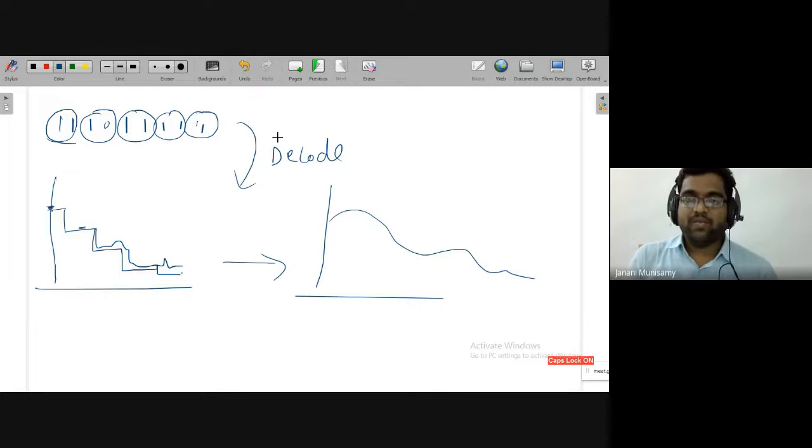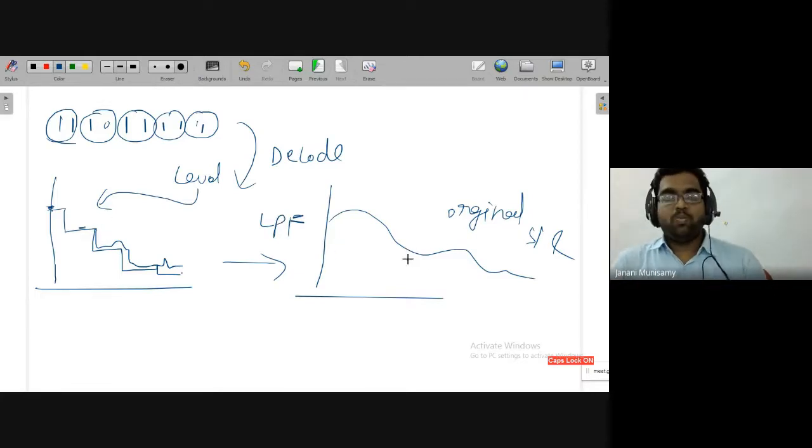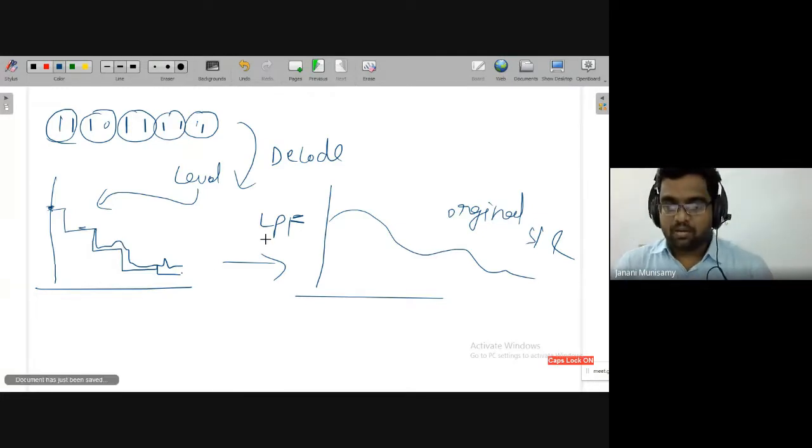So first of all, after receiving the bits, you have to decode it. Then you have to pass it through a dequantizer. Decoding means assigning levels. After assigning levels, that has to be converted into the step diagram, which will be done with the help of the dequantizer. Then finally, from the step diagram, we have to get the actual original signal. So here we will be using a low pass filter. At this point, it may not be very evident how we are getting the exact output from the step diagram with the help of the low pass filter. In future, if time is there, I will explain this.